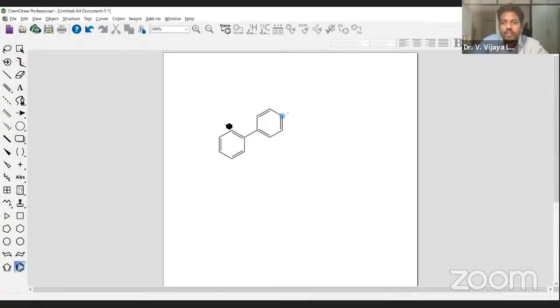Now if I put the highlighter on the bond, not on either end of the bond, but on the middle of the bond, and I type 3, what is coming? A triple bond is coming, not a fused ring. So when it is on the bond, what you need to do is type A. If you type A, another benzene ring gets added. Just look at it. As many benzene rings as you want, you can add.